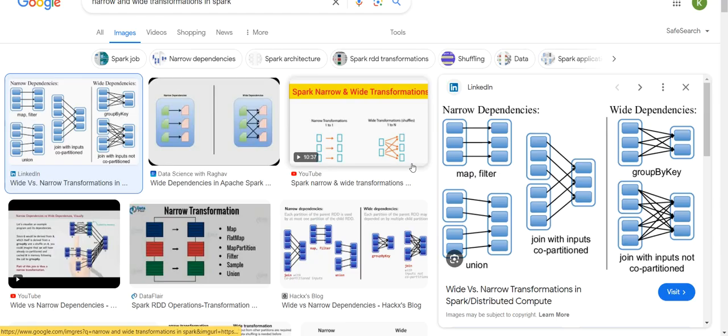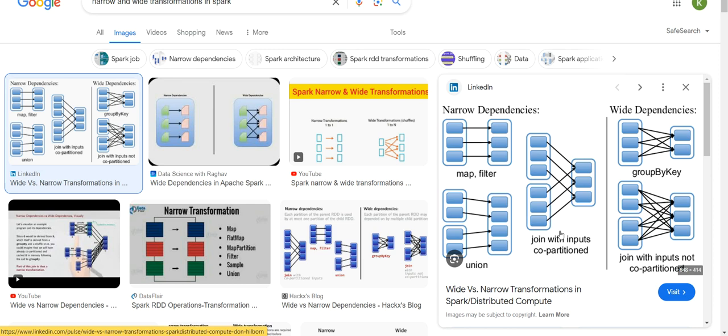So these involve less shuffling. Join with input co-partition is also part of the narrow dependencies, right?